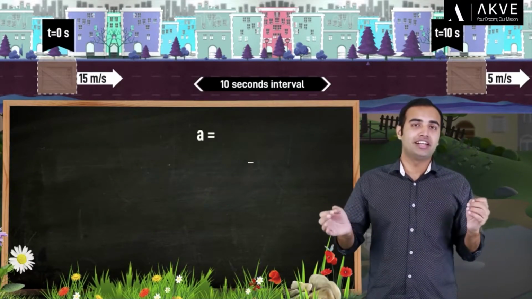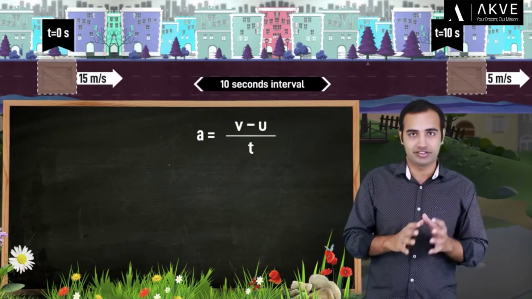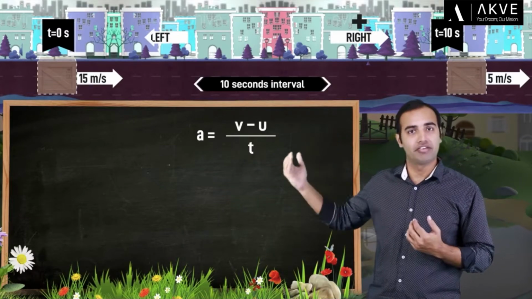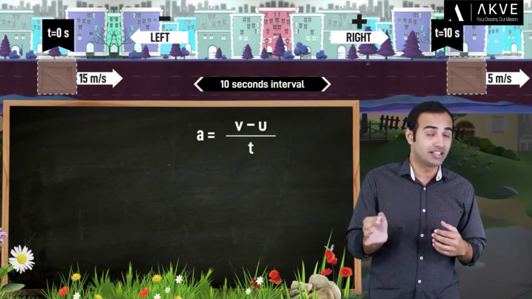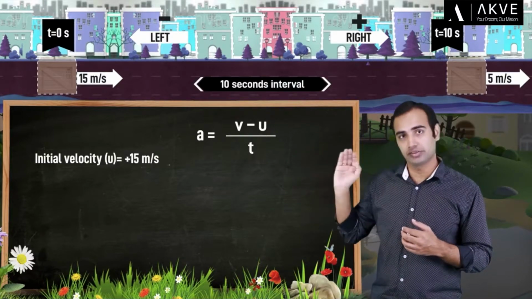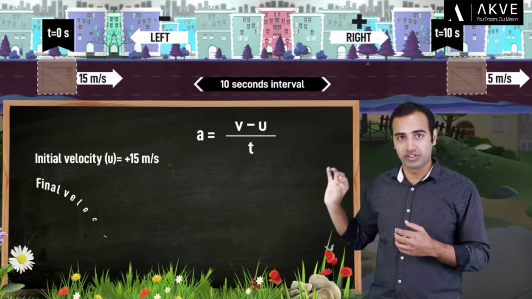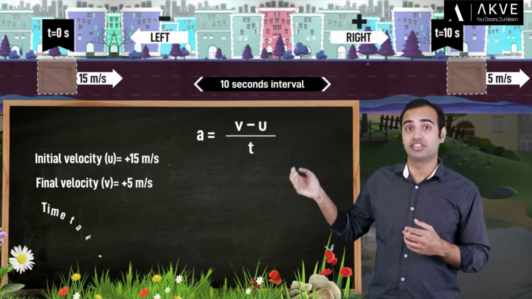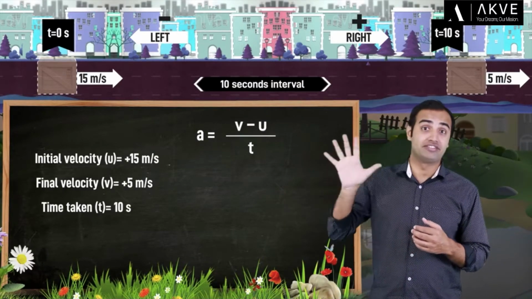So once again, let's begin by choosing a sign convention for our problem here. I'm assuming right side to be positive and left side to be negative. This means the initial velocity of the object u comes out to be plus 15 meters per second, the final velocity v comes out to be plus 5 meters per second, and the time interval for the change of velocity is 10 seconds.